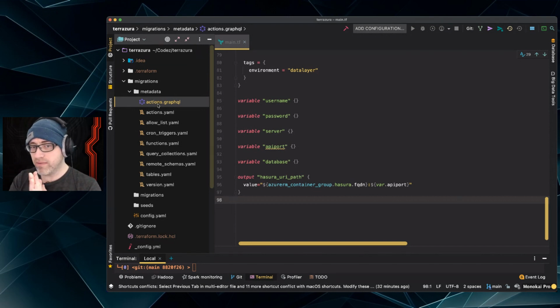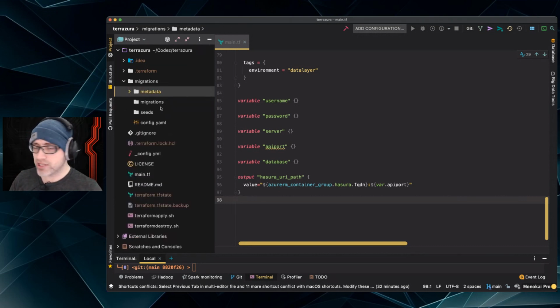So it's very important, this metadata to the Hasura server and the GraphQL entities and the correlations between the different entities that you have when you're writing GraphQL queries, mutations, and things like that. So a lot more is added via the metadata. And again, I'll touch on that just a little bit. But right now, we're just getting into migrations so that we can build ourselves out a database schema, get that into a state that's repeatable so we can redeploy it as much as we need to, just like we can redeploy our actual infrastructure.